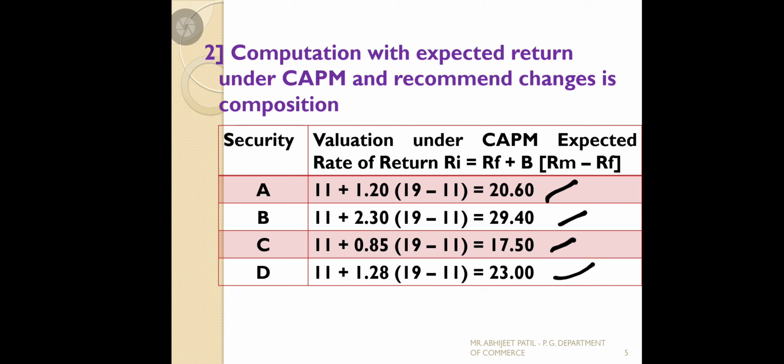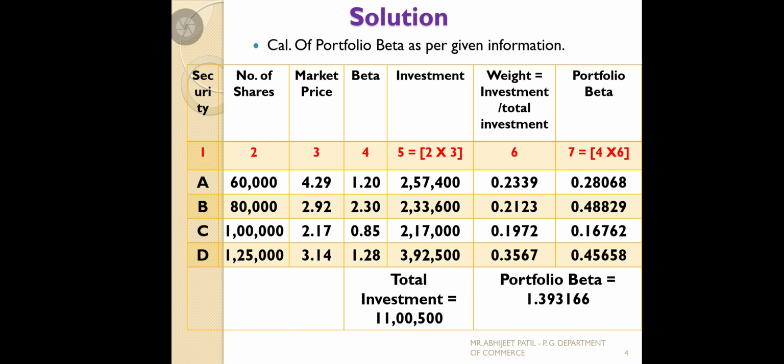As the beta is already available, and Rf and market return are also given, we calculate. That is question number 2, on the first question's expected rate of return. Once we calculate the expected rate of return as per CAPM, you should know the recommendation of changes that take place.